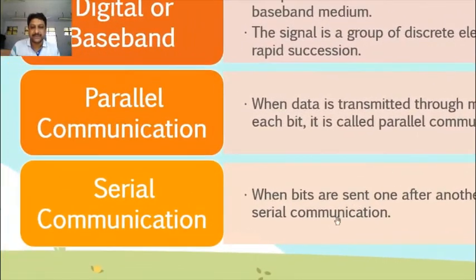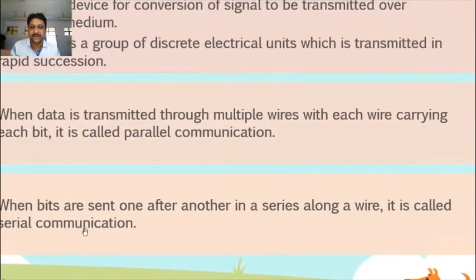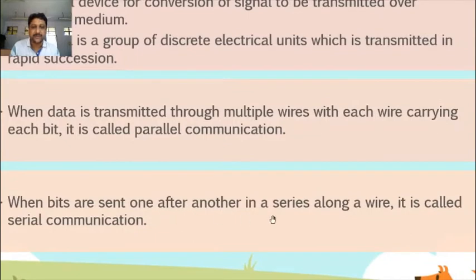Next one is serial communication. When bits are sent one after another in a series along a wire, there is a single wire. In parallel communication, there is more than one wire, multiple wires are there. But in case of serial communication, there is only one wire, and all the bits are sent one after another. This is known as serial communication.